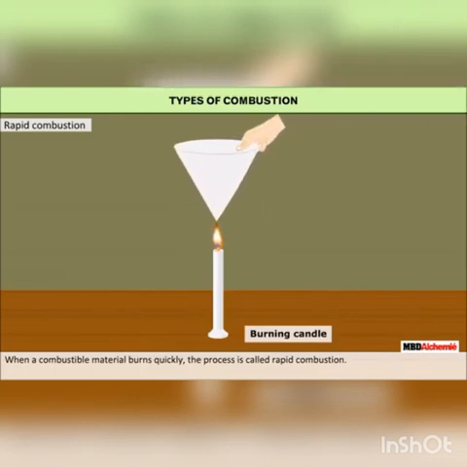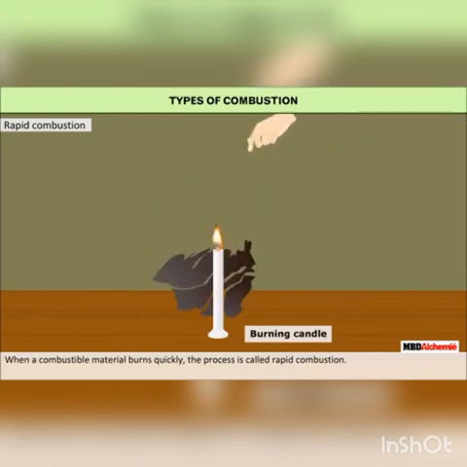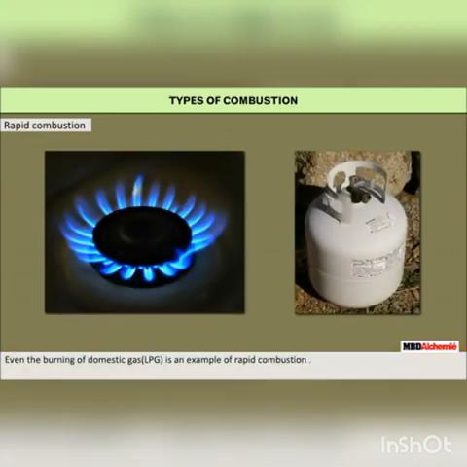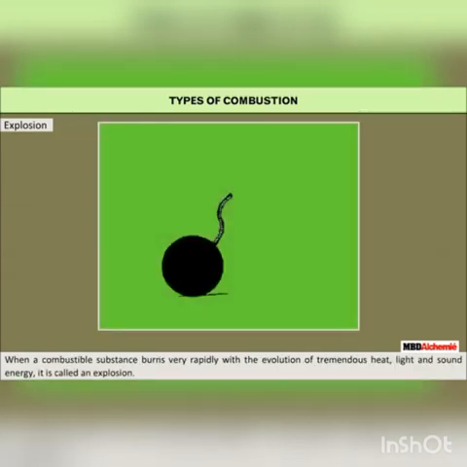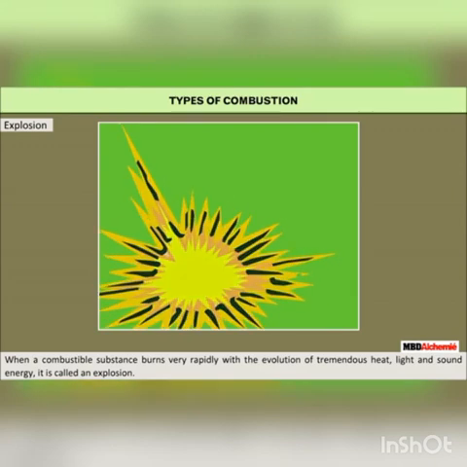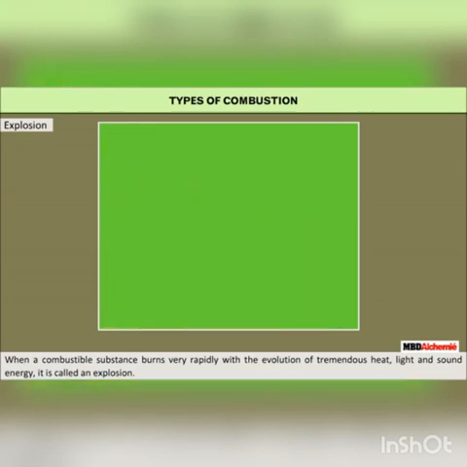Rapid combustion. When a combustible material burns quickly, the process is called rapid combustion. Burning of wax candle and domestic fuel, LPG, is an example of rapid combustion. Explosion. When a combustible substance burns very rapidly with the evolution of tremendous heat, light and sound energy, it is called an explosion. For example, explosion of bomb.